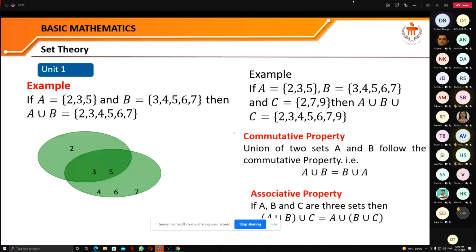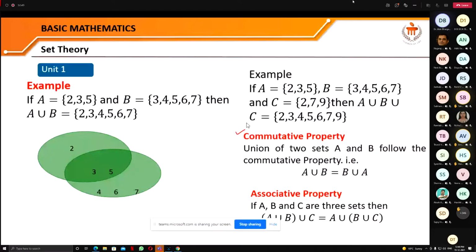For sets, a special property is there that is called the commutative property. And what is that property? Let me tell you. Suppose you have to add any two numbers. Suppose one number is 2 and another number is 5. When you add 2 with 5, you get 7.